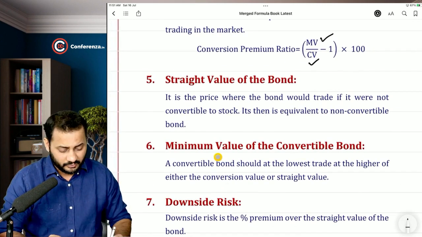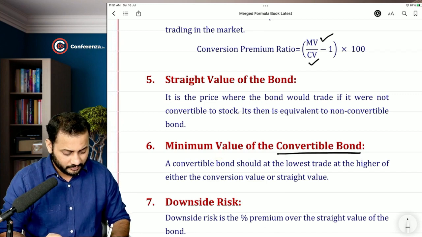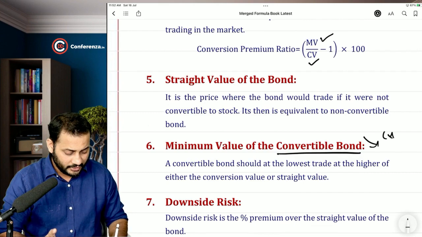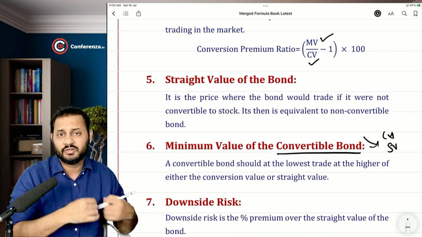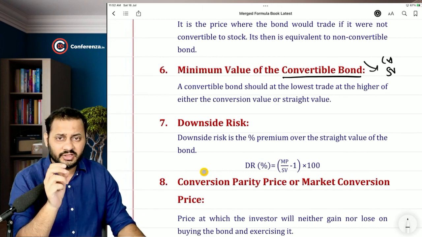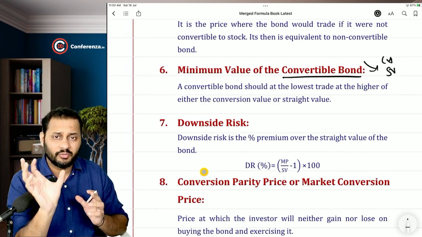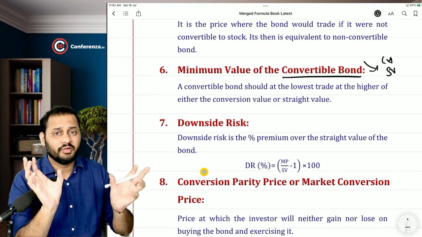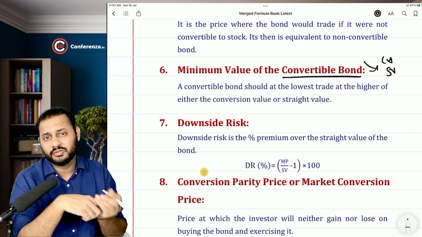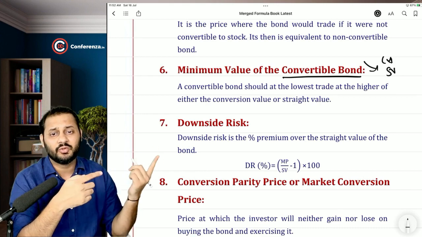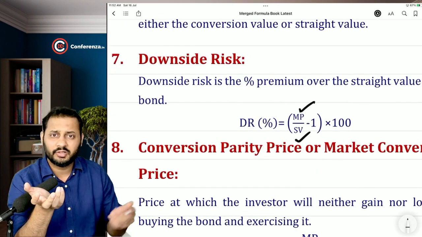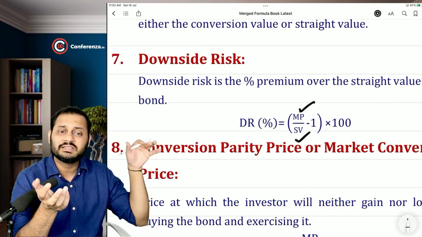Minimum value of the convertible bond: I told you that if the convertible bond starts falling, it cannot go below the conversion value and the straight value, so it should be the higher of the two. Then we found the downside risk. Downside risk means the difference between the market value of the bond with a conversion option and the bond value without a conversion option. We can calculate the ratio of that: market price of the convertible bond divided by straight value of the bond minus 1.